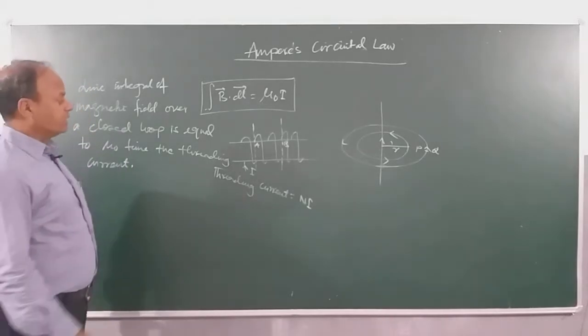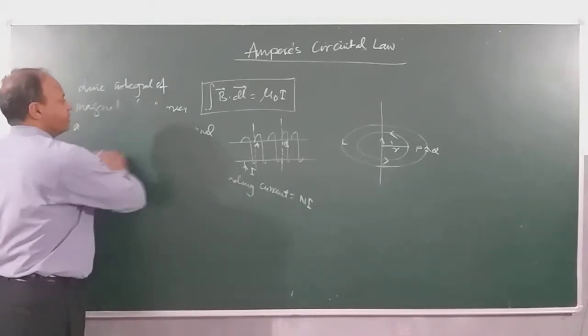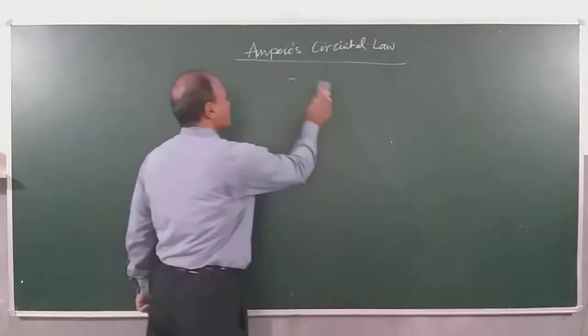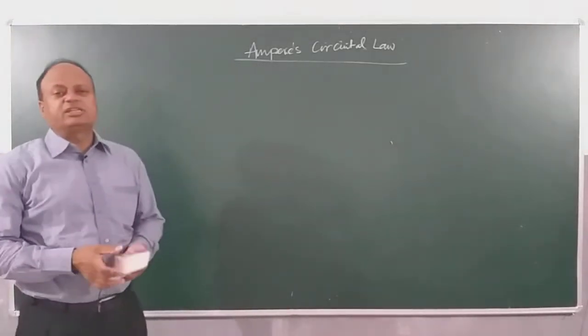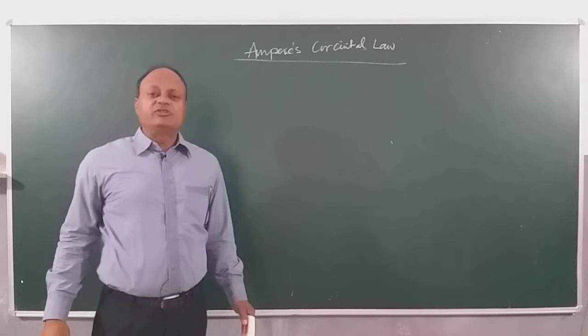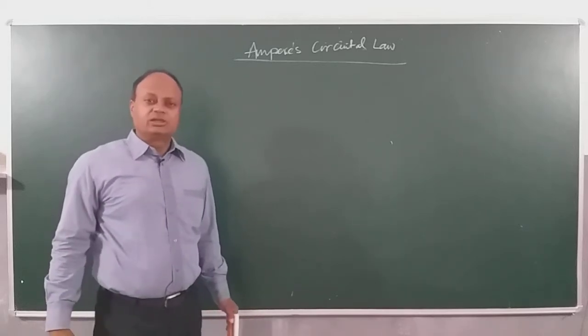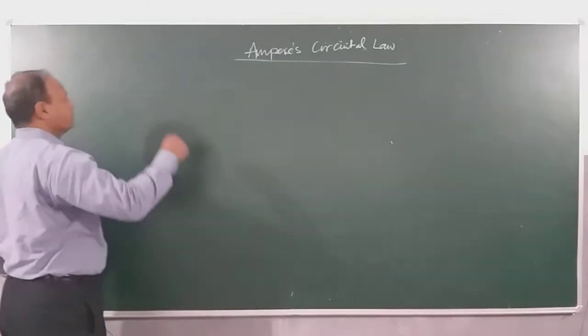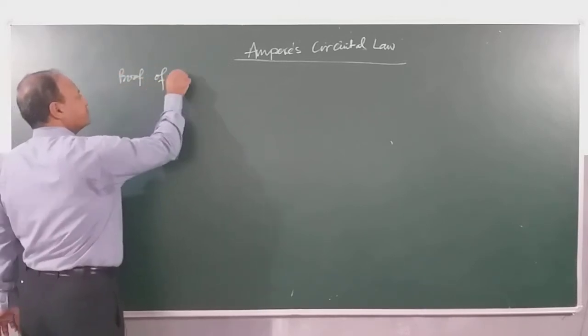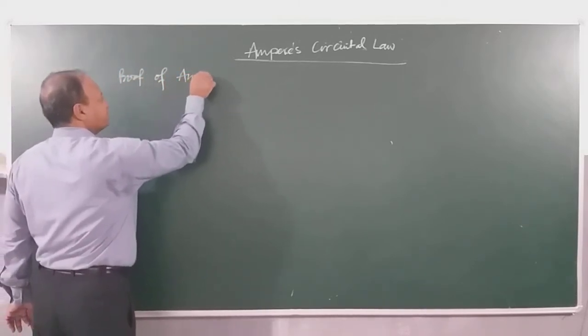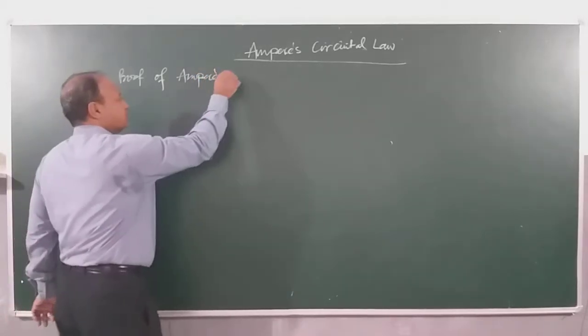Now alright children, we will be seeing how we establish this law, the proof of Ampere's circuital law.